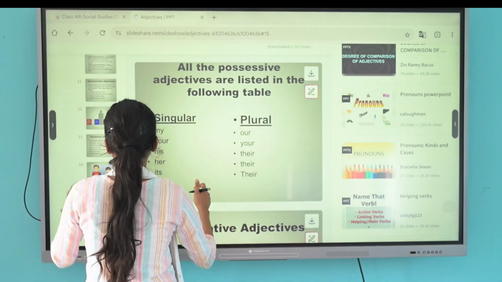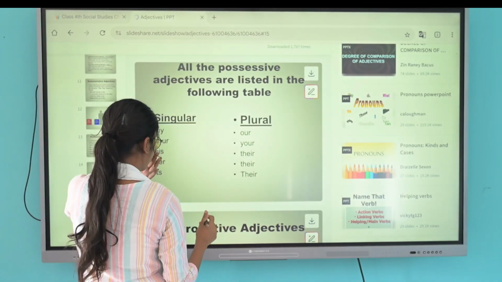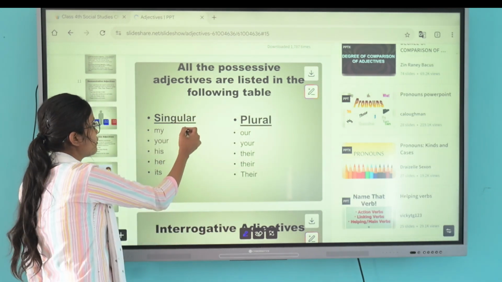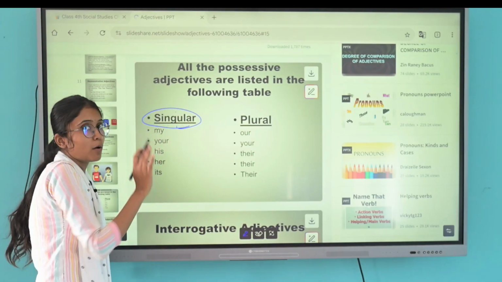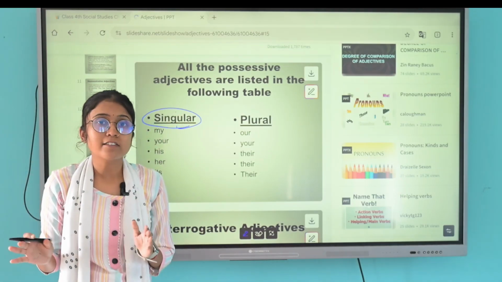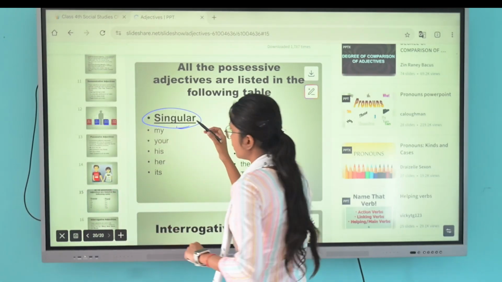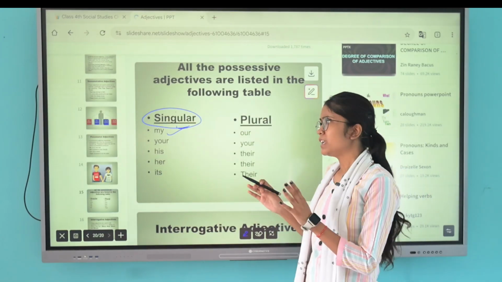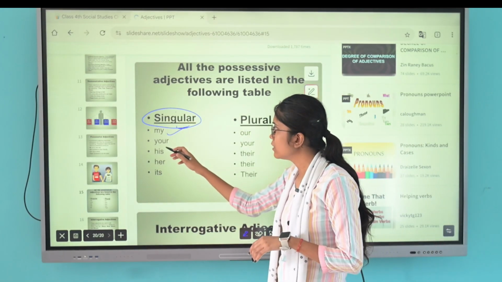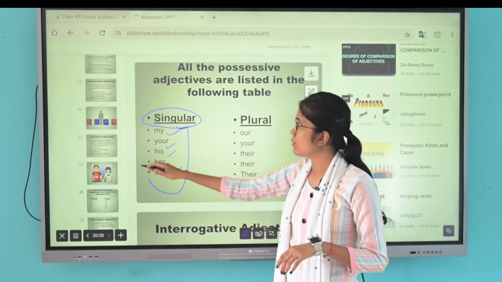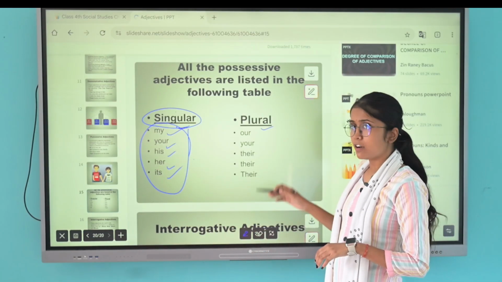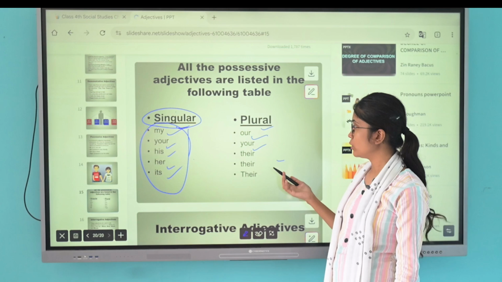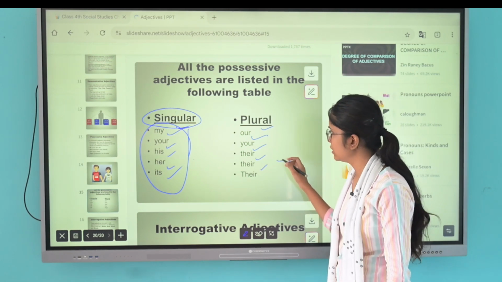All the possessive adjectives are listed in the following table. First, the singular form of the possessive adjective. In the singular form, what will we use? My car, my pen, my home, my anything. My, your, his, her, its. These are the singular forms. The next one is the plural form. With the plural form we will use our, your, their.